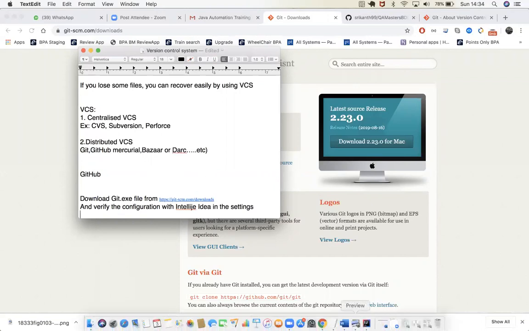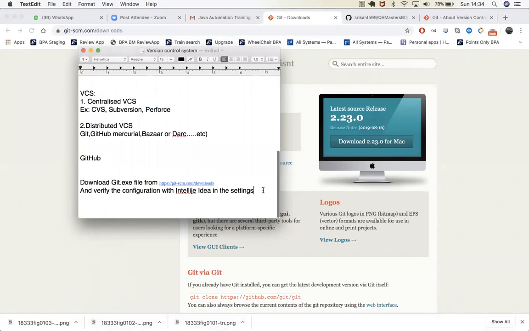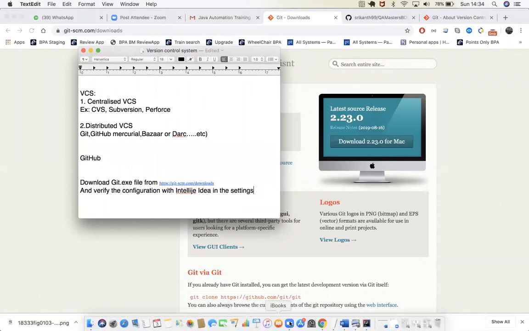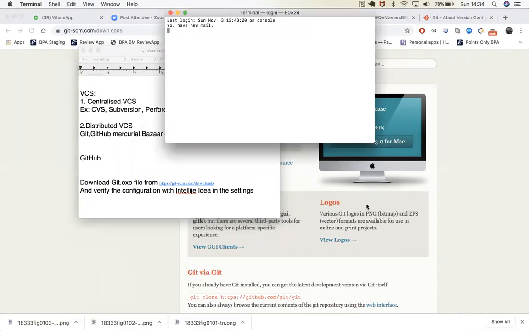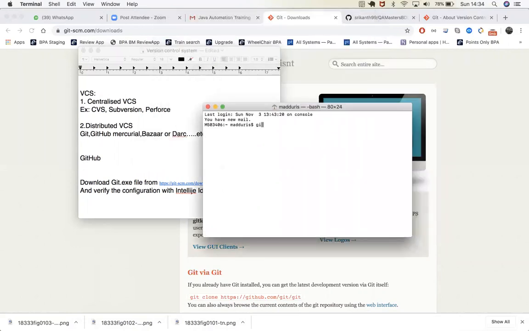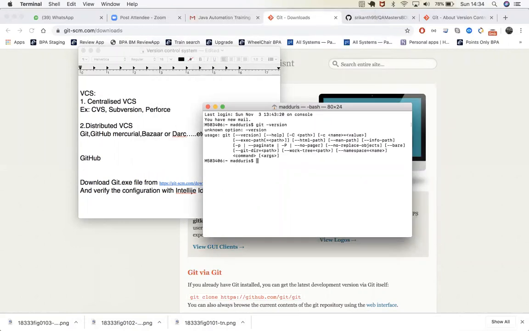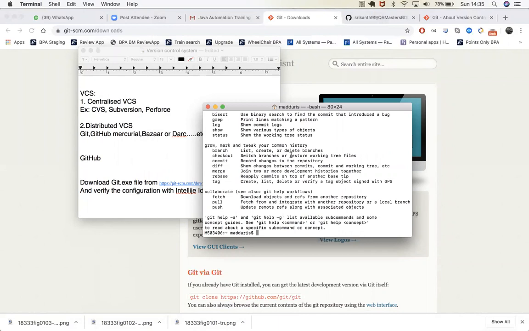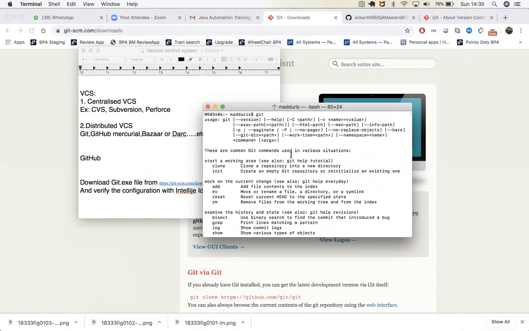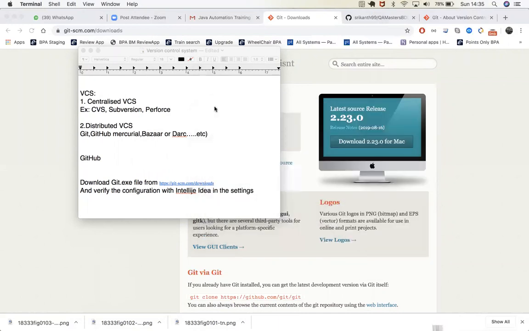Then, when you download this Git file, if it's Windows, it will download the Git command line tool as well, or you can open MS DOS. Here you can see, if you type git --version, it will show you the Git version. Anyway, it's there.